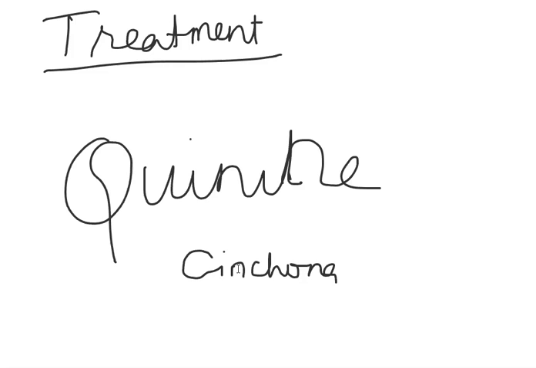Very important, just focus here. Malaria can be cured by quinine, which is an alkaloid extracted from the bark of Cinchona officinalis. So quinine is the famous one in the treatment.